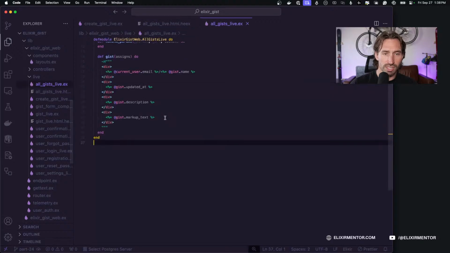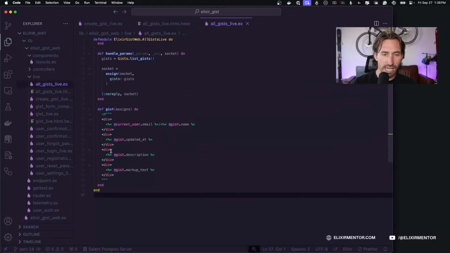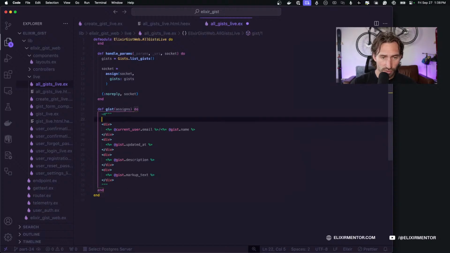And then all gists live. Okay. And we have our nice little gist component that we're creating here. And just for the example, let's put an outer div here and add white text so we can see what's going on.